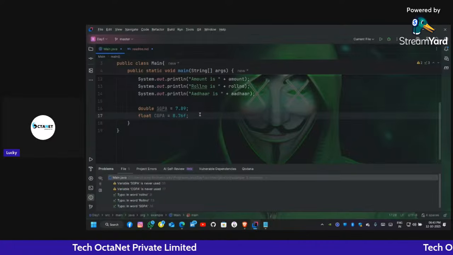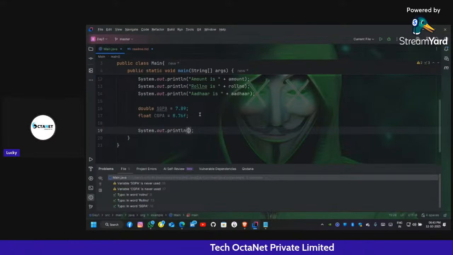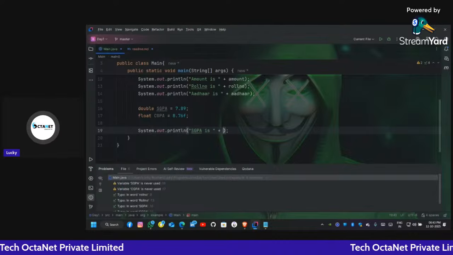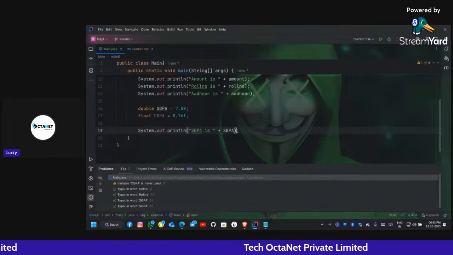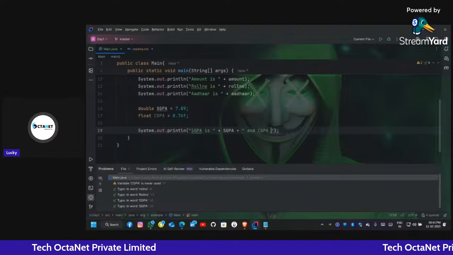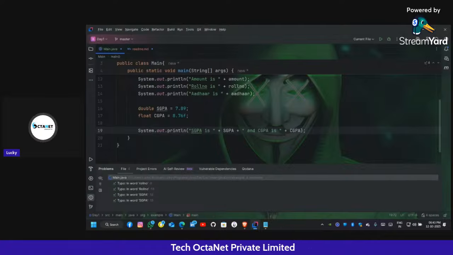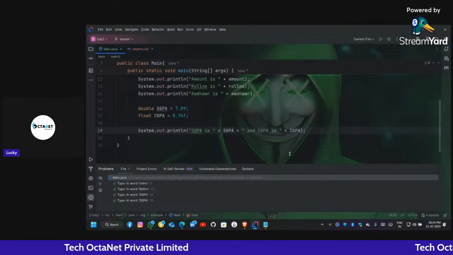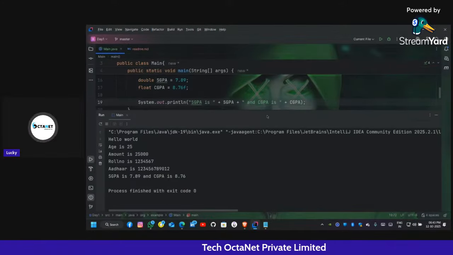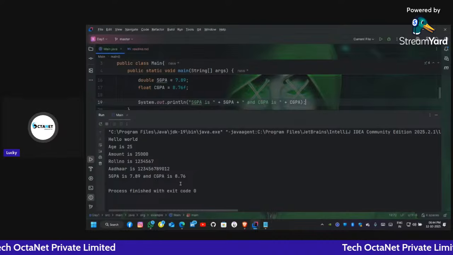Okay, so now let's print it. Sout, that is the shortcut for System.out.println. SGPA, let me write in double quotes. SGPA is, I will concatenate with plus, SGPA, and then again plus, and CGPA is, then again plus CGPA. Okay, let's rerun it. Where is the output? Here is the output. See, here it shows SGPA is 7.89 and CGPA is 8.76.